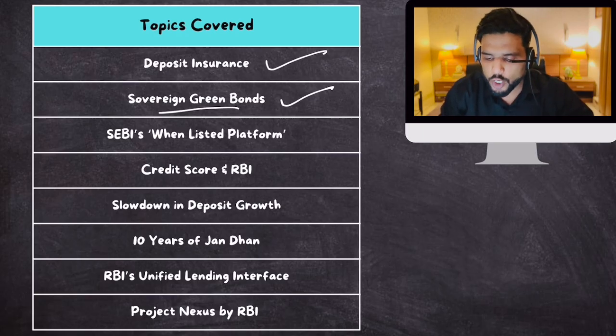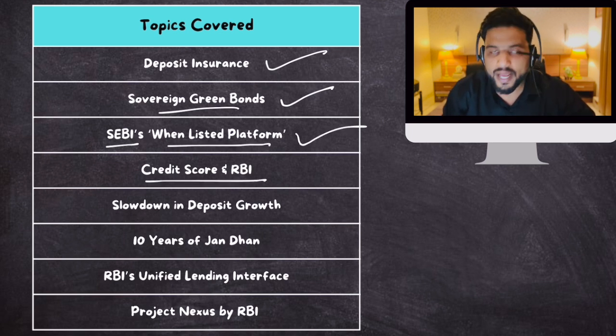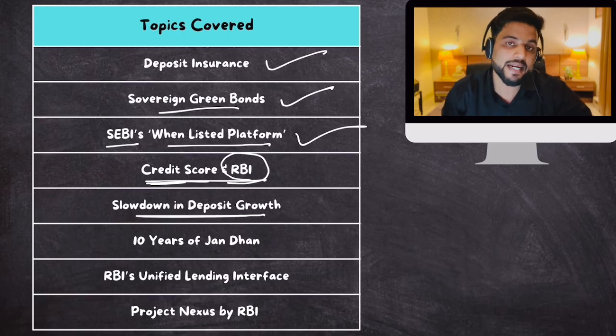Then Securities and Exchange Board of India's when listed platform. We'll talk about this. Then credit score and RBI. Recently RBI gave a directive to credit information companies with respect to credit score updation of customers. So what is credit score? Why did RBI give this directive? We'll talk about this. Then there has been slowdown in deposit growth as reported by Indian banks.